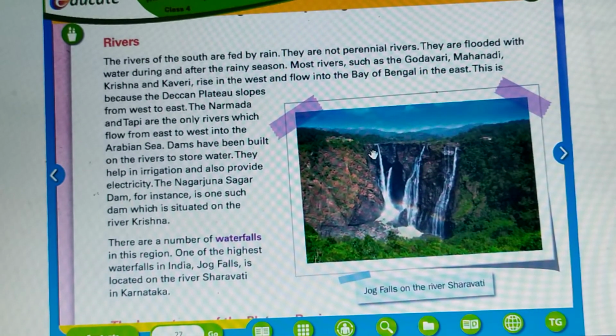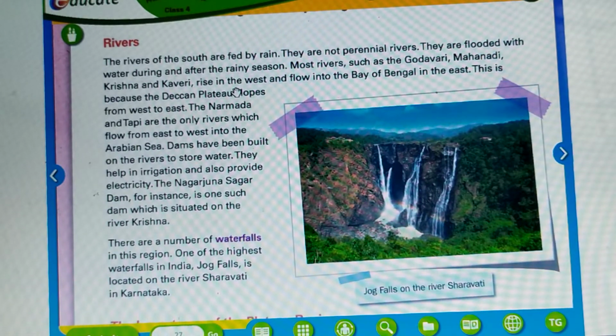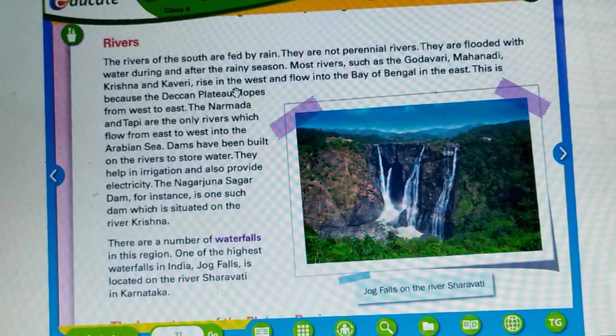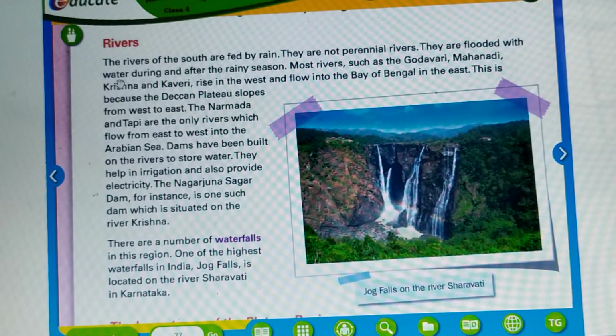Now, rivers. The rivers of the south are fed by rain. They are not perennial rivers. We have learned the meaning of perennial: perennial rivers are rivers which flow throughout the year. They are filled with water. But here the rivers of the south are fed by rain. They are only flooded with water during and after the rainy season. Most rivers such as the Godavari, Mahanadi, Krishna and Kaveri rise in the west.